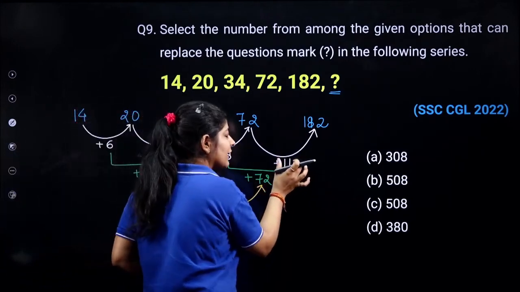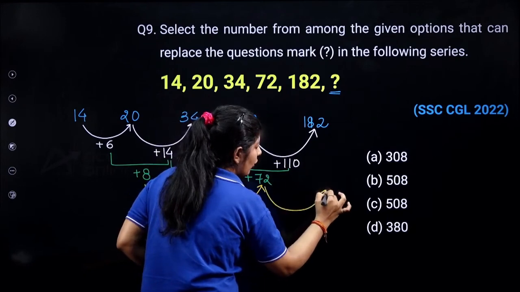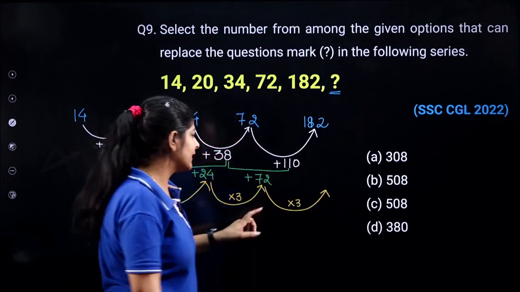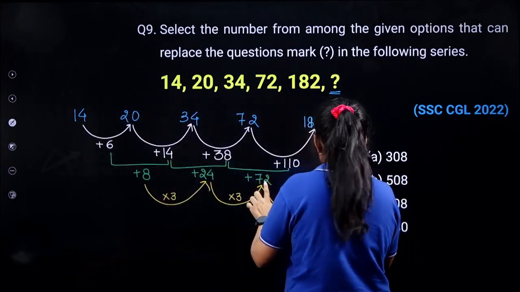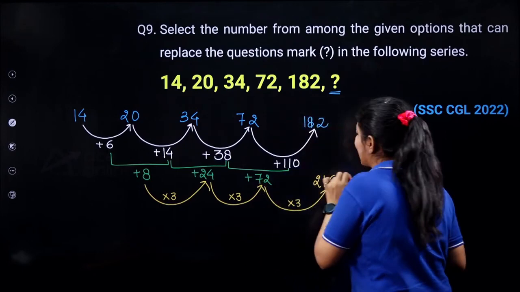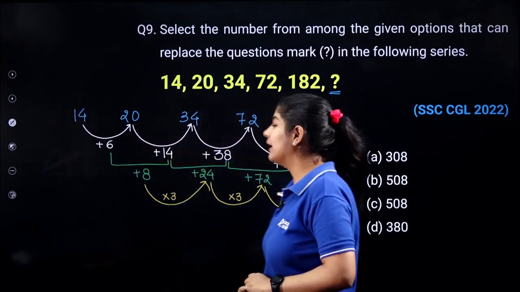So the next difference between this one and this respective term should be a multiple of 3 of this 72. What are we getting? 3 into 2, that is 6, and 3 into 7, that is 21. That means there is a gap of 216.